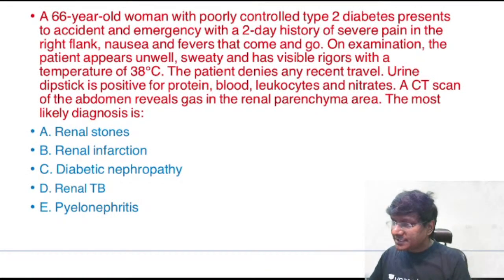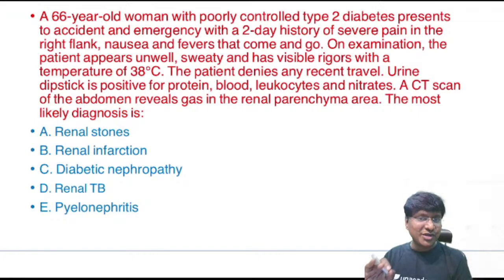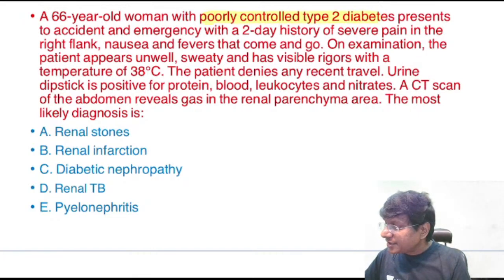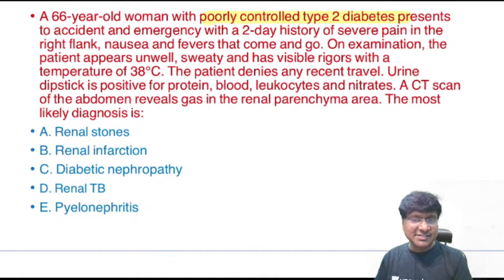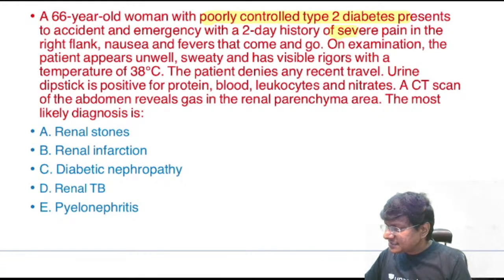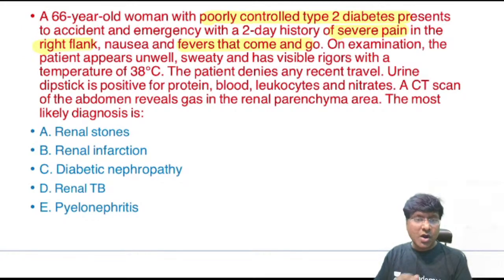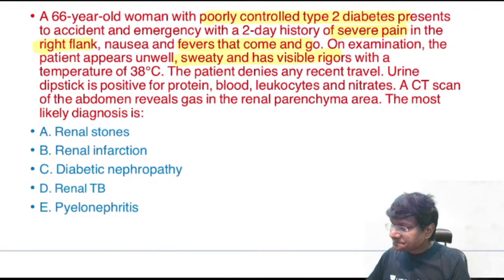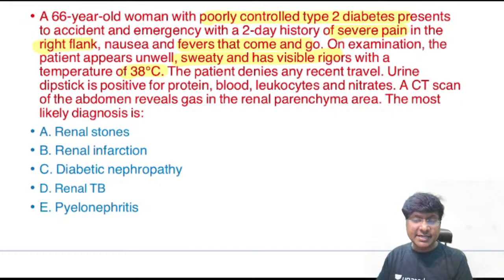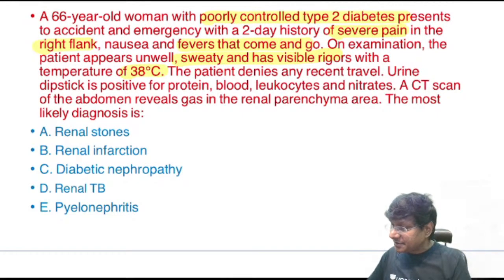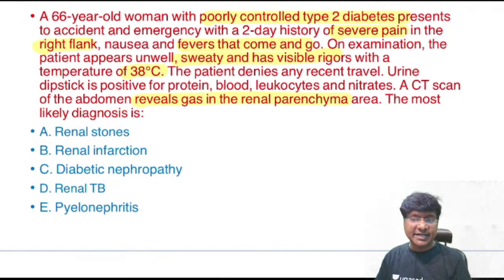scenario. The clinical scenario is a 68-year-old woman with poorly controlled diabetes who presents to accident and emergency with a 2-day history of severe pain in the right flank, nausea, and fever, coming and going. On examination, the patient appears unwell, sweaty, and has visible rigors with a temperature of 38 degrees centigrade. The patient denies any recent travel. Urine dipstick is positive for protein, blood, leukocytes, and nitrates. And a CT of the abdomen revealed gas in the renal parenchymal area. What is the most likely diagnosis in this patient?